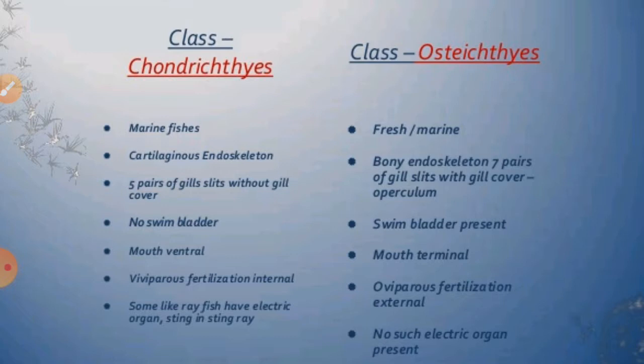The tail fin can be heterocercal, or we can say they have unequal lobes. They are ureotelic animals, which means they excrete urea as their excretion. That's why they are known as ureotelic. If we talk about their sexes, the sexes are separate and fertilization is always internal in their body.